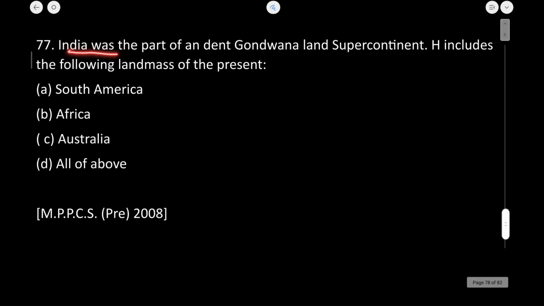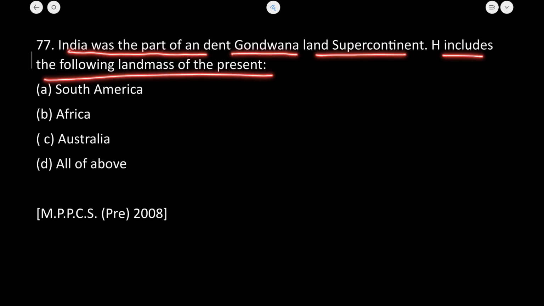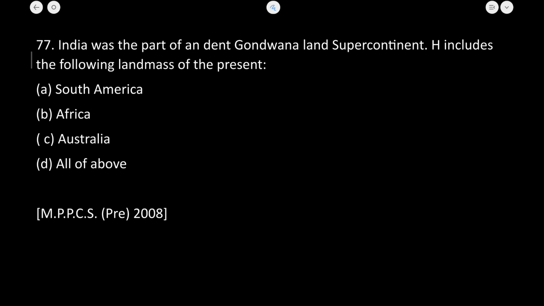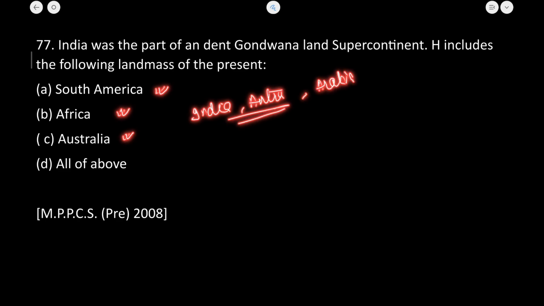Now, India was a part of the Gondwana land supercontinent. It includes the following land masses of the present. The parts of Gondwana land were South America, Africa, Australia, India, Antarctica, and Arabia.